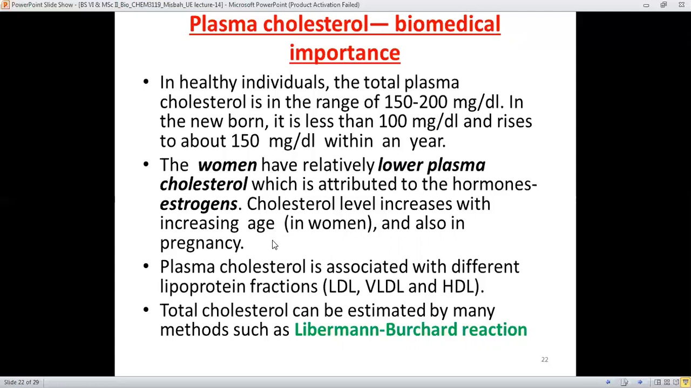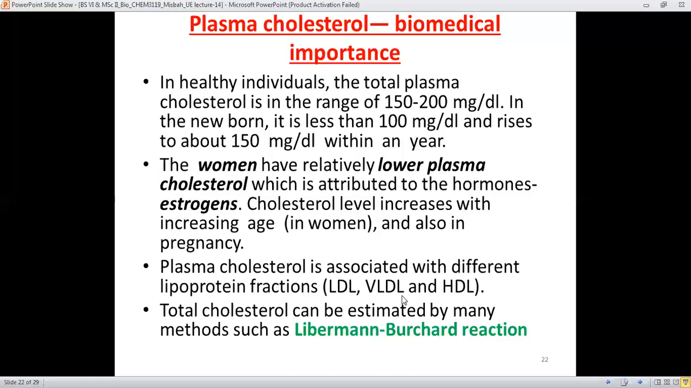Women have relatively lower plasma cholesterol, which is attributed to the conversion of this cholesterol into the hormone estrogens. And cholesterol level definitely increases with increasing age, and in women this level definitely rises. Plasma cholesterol is also associated with the different lipoprotein fractions like low density lipoprotein, very low density, and high density lipoprotein. Their level is also very important.